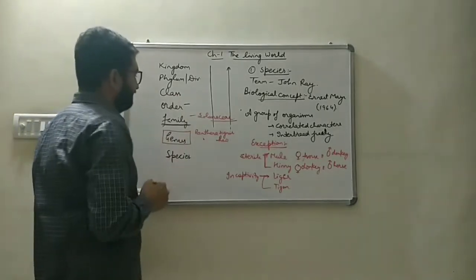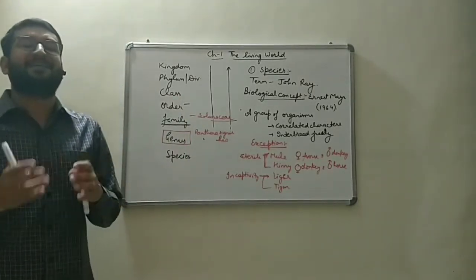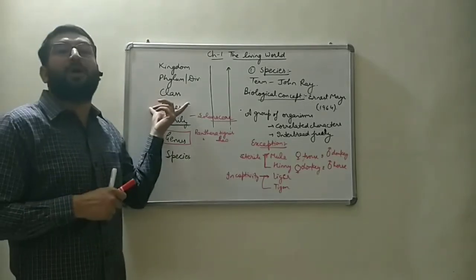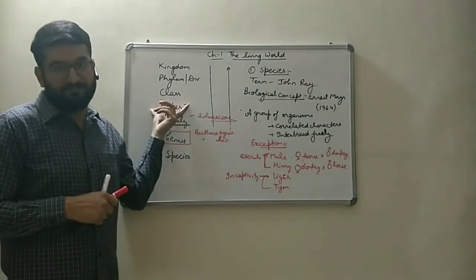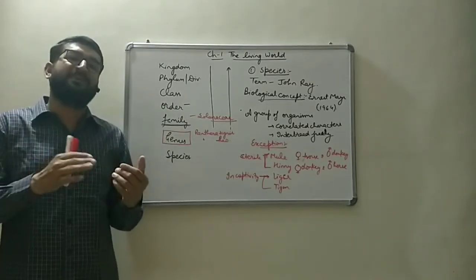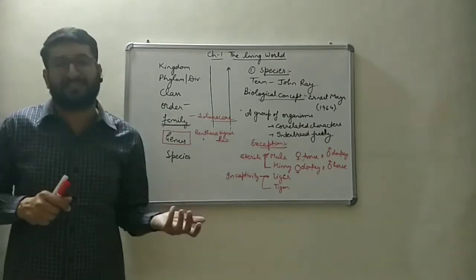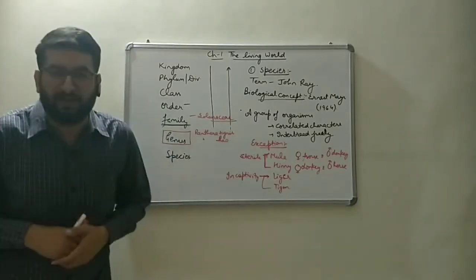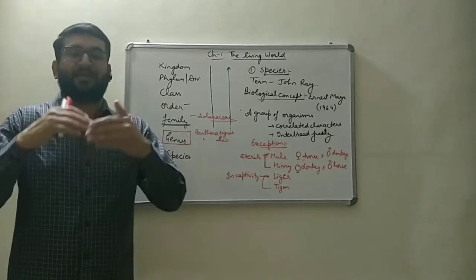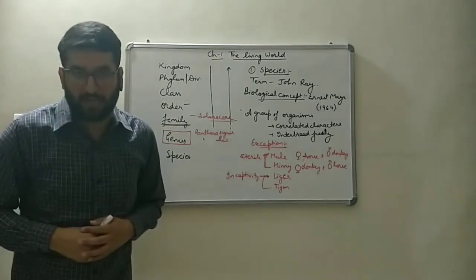Next is order. The group of various families which have related characters are referred to as one order. Example, the family Canidae, that is for the dogs, and the family Felidae, that is for the cats, are placed in one order, and that order is referred to as Carnivora.